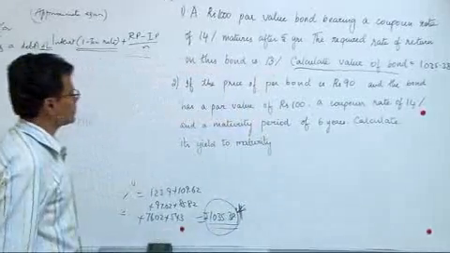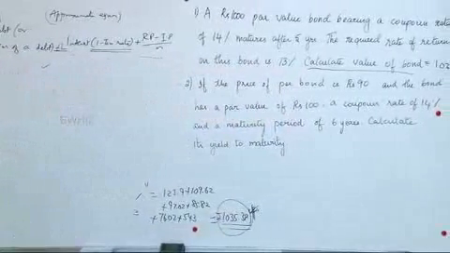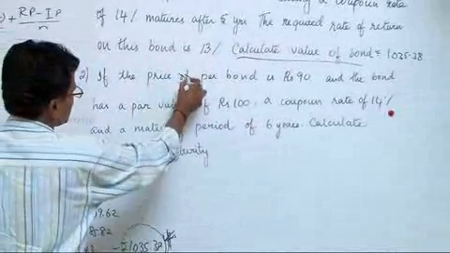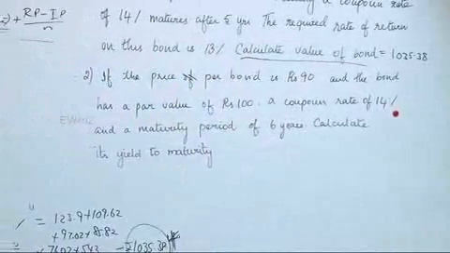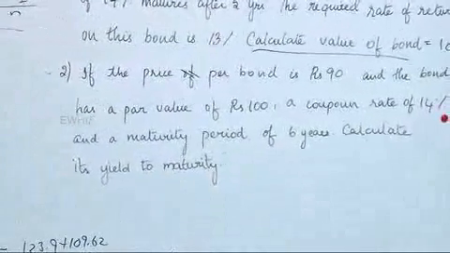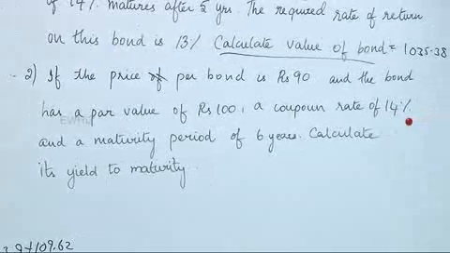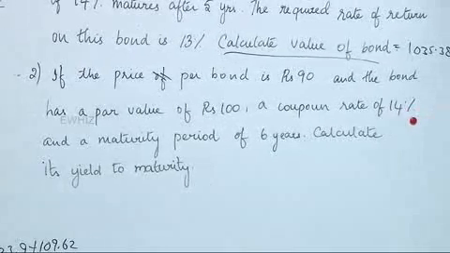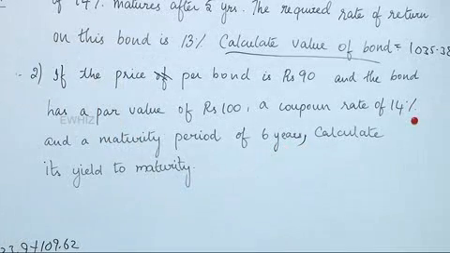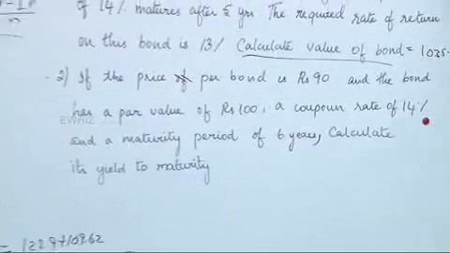Then the second problem is to understand if the price per bond is rupees 90 and the bond has a par value of 100, a coupon rate of 14% and a maturity period of 6 years, you are required to calculate its yield to maturity. It's something like this.